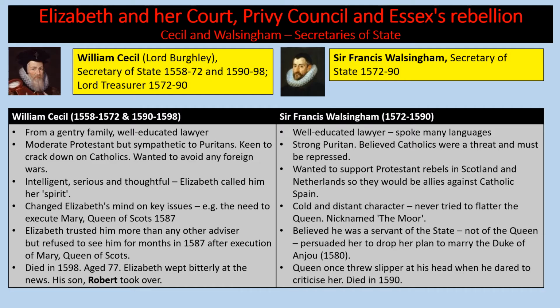Now, Francis Walsingham was a well-educated lawyer. He spoke many languages. He was a strong Puritan, believed Catholics were a threat and must be repressed. He wanted to support Protestant rebels in Scotland and the Netherlands so they would be allies against Catholic Spain. He was a cold and distant character. He never tried to flatter the Queen, and he was nicknamed the Moor. He believed he was a servant of the state, not of the Queen, and he persuaded her to drop her plan to marry the Duke of Anjou in 1580. The Queen wanted to throw a slipper at his head when he dared to criticise her, and he died of exhaustion in 1590.